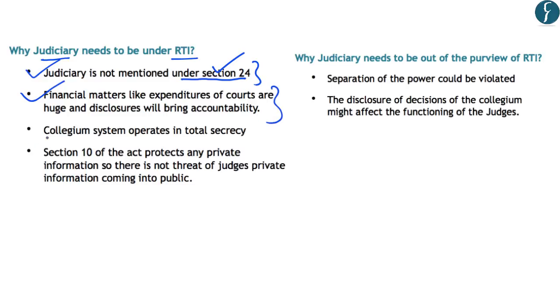Third issue is related to the manner in which the collegium system operates. One of the issues with the collegium system is that it operates in total secrecy, and it does not divulge any information that is being discussed in the collegium system. So by bringing the judiciary under the RTI Act, such information can be brought into the view of the public, and that will improve the accountability of the collegium system to the general public.